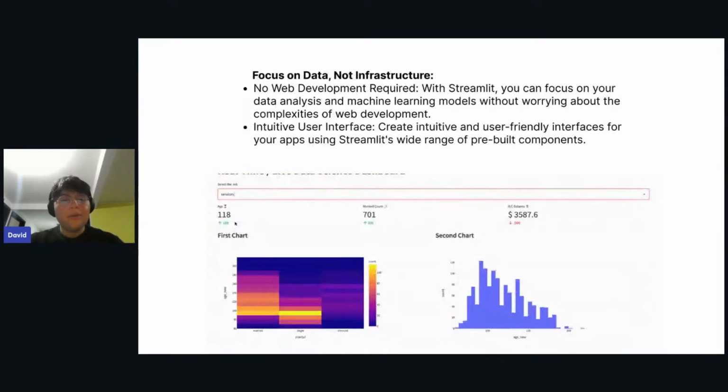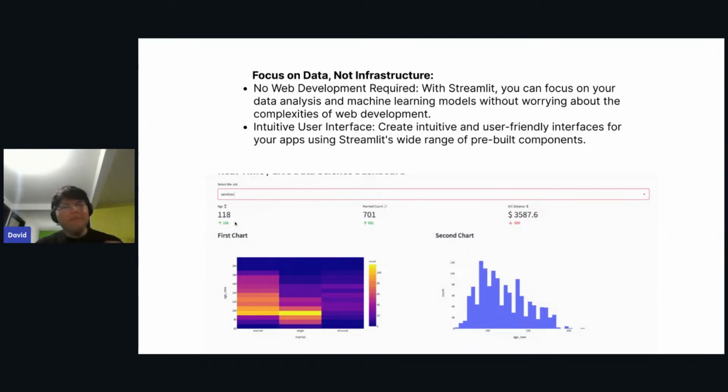Another cool thing that Streamlit has is that you can focus on data and not on infrastructure. Sometimes we build applications with React or with Angular and things like that, but we have to care about node packages, or like, hey, this guy is using Vite and I'm using Webpack, or hey, I'm using Turbopack, or this guy is using Webpack. What do I do?